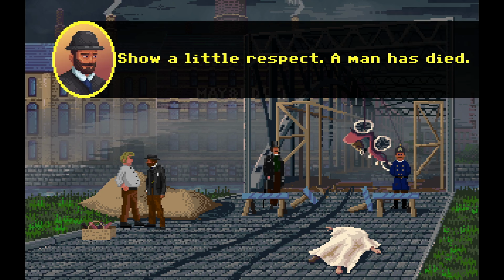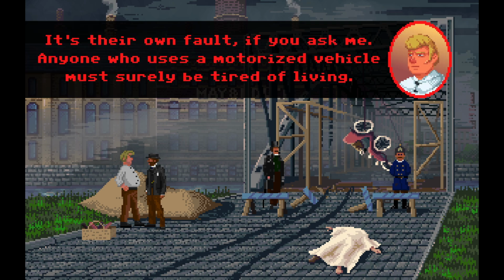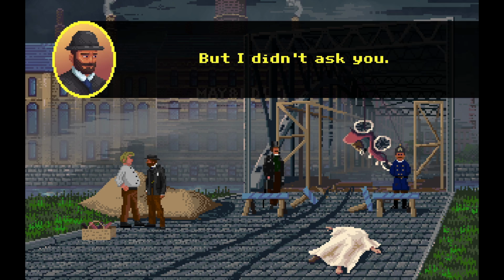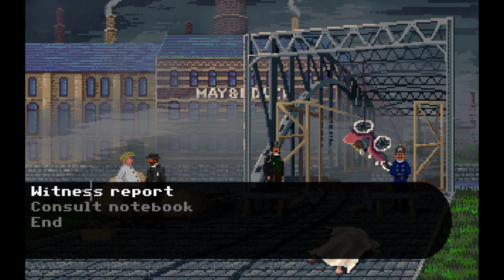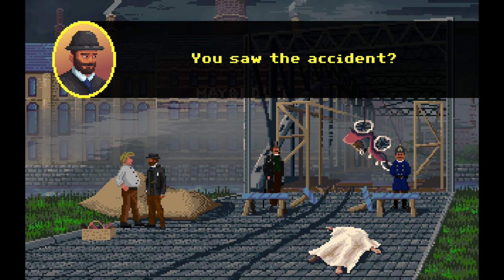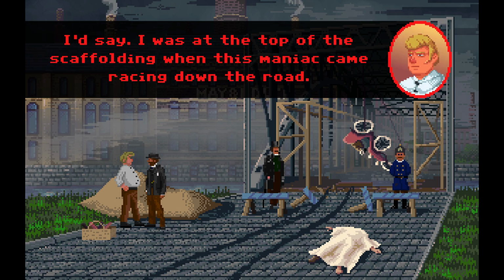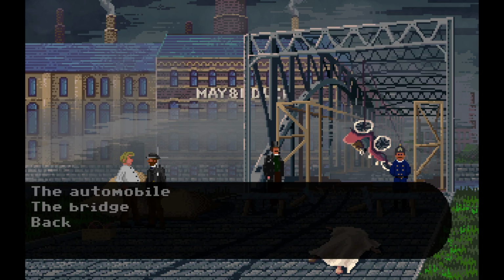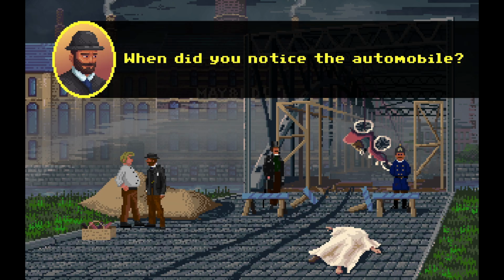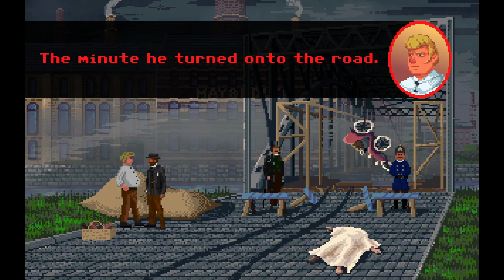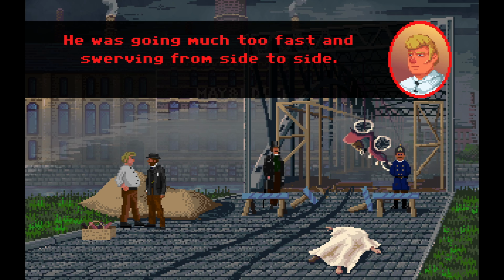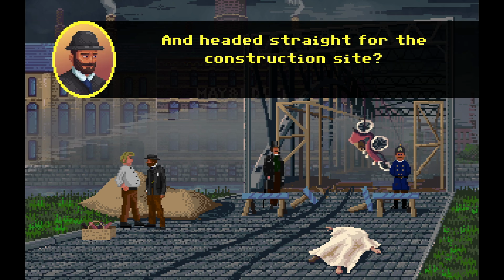Show respect, a man has died. It's their own fault if you ask me. Anyone who uses a motorized vehicle must surely be tired of living. But I didn't ask you. Witness report. You saw the accident. I'd say I was at the top of the scaffolding when the maniac came racing down the road. Automobile. When did you notice the automobile? The minute he turned onto the road. He was going much too fast and turning from side to side.